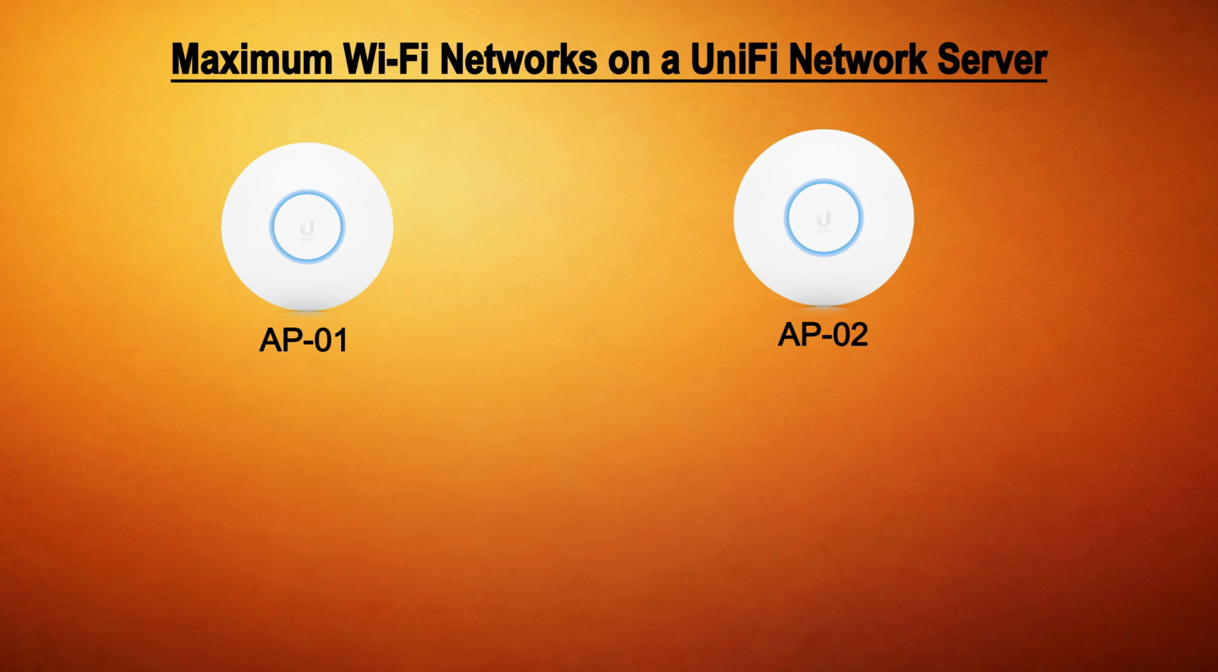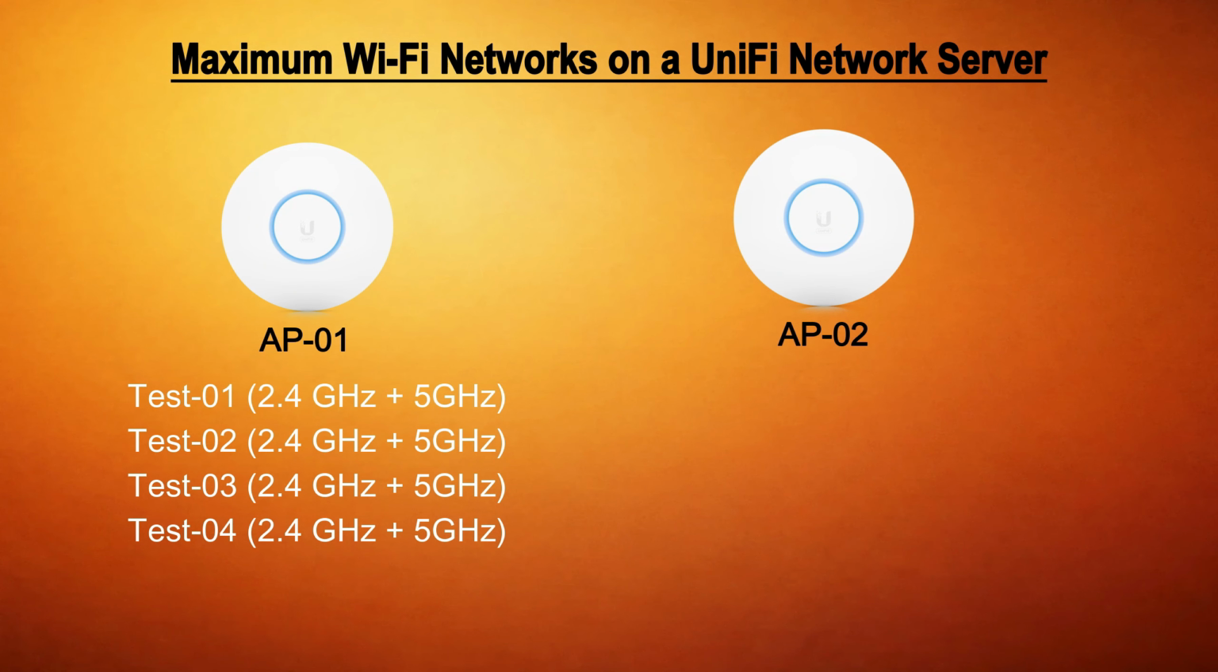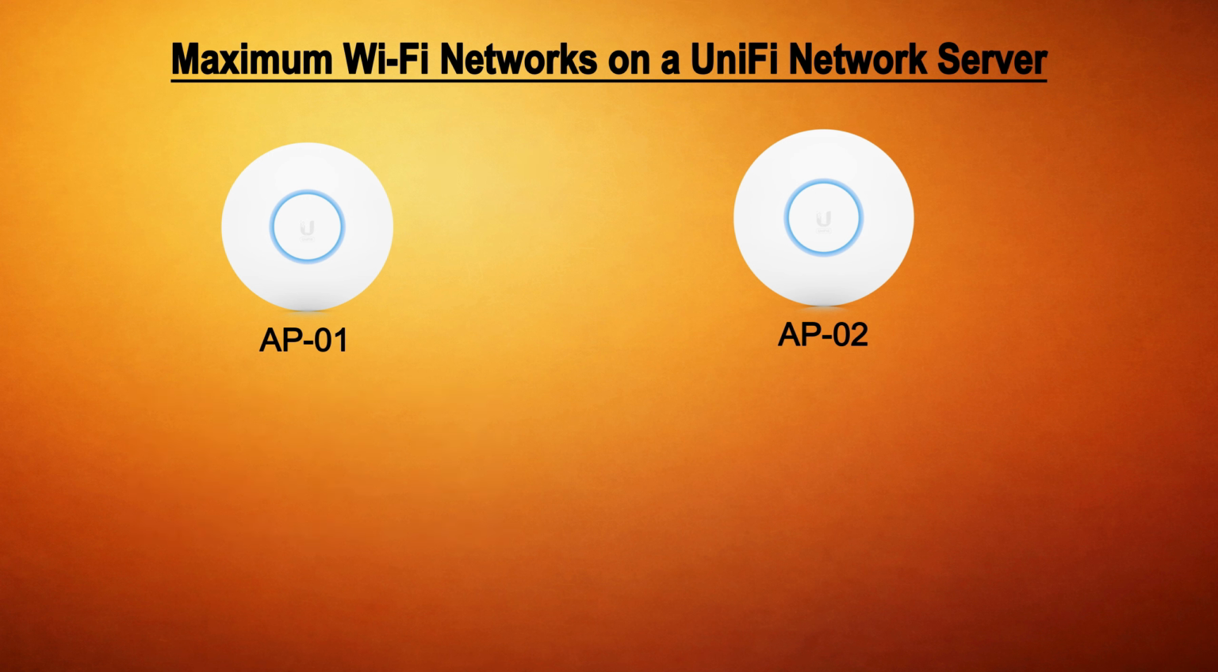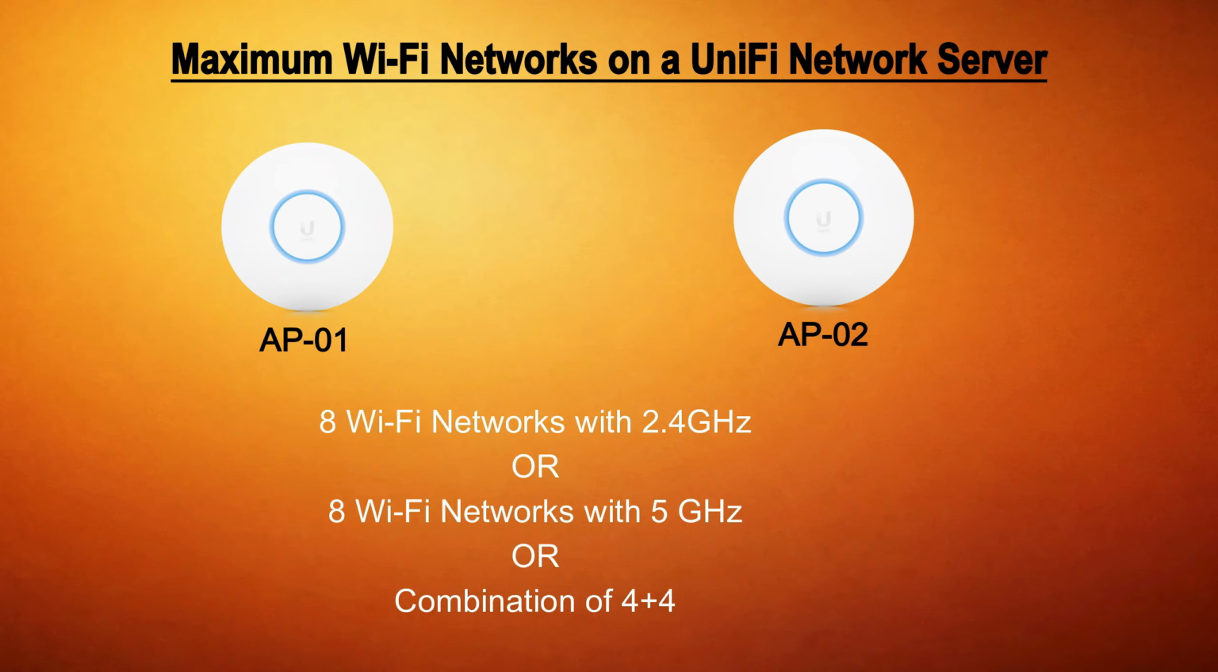The solution is very simple. Number 1. Creating Wi-Fi networks with single band, instead of dual bands. This means, if a UniFi network allows 4 Wi-Fi networks per access point with dual bands, I mean, Wi-Fi networks with both 2.4 GHz and 5 GHz, then splitting these dual band Wi-Fi networks into single band will double the maximum supported Wi-Fi networks. In simple words, if an access point can support 4 dual-band Wi-Fi networks, then the same access point can support 8 single-band Wi-Fi networks.